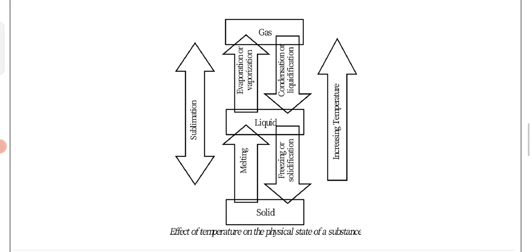sublimation. Evaporation we can also say is from liquid to gas, but below its boiling point. When the liquid state of matter changes into the gaseous state, it is called evaporation. And vaporization means when it starts to boil. Suppose at 100 degrees centigrade, water is going to start boiling, and that time it is called vaporization.